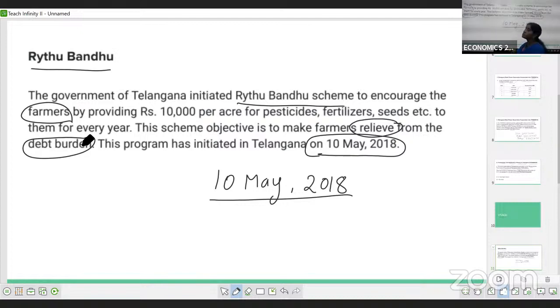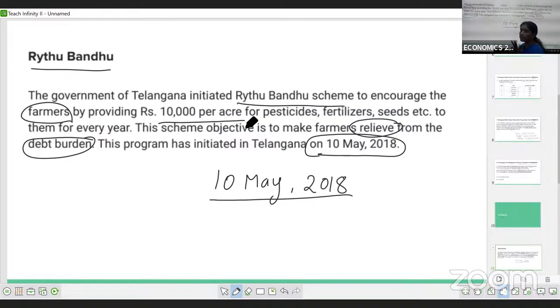Under this program, it is giving some amount to the farmer every year. How much? It's giving 10,000 rupees per acre.